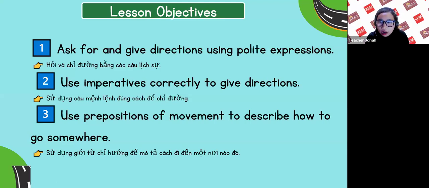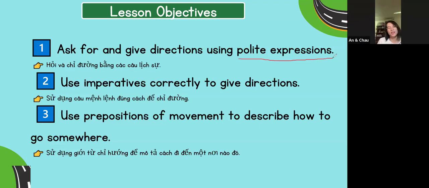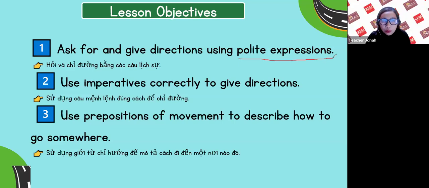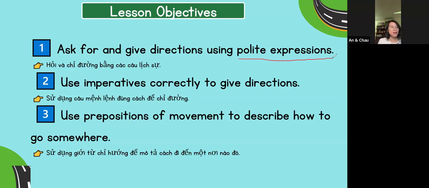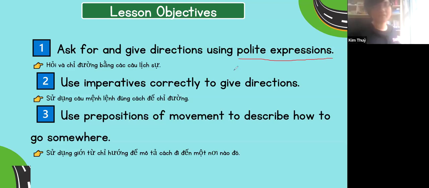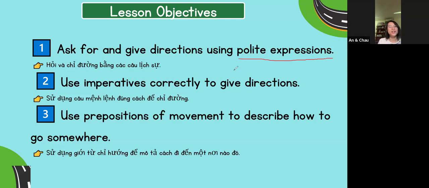So, lesson objectives. Okay, so these are the objectives that we will be learning this afternoon. So what are the objectives? Number 1, ask for and give directions using polite expressions. Can you read this word? Expression. Polite expression. Okay. Polite expressions.